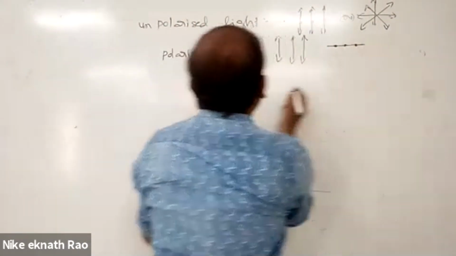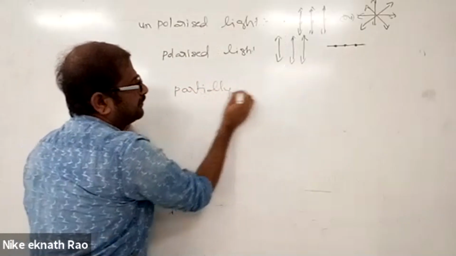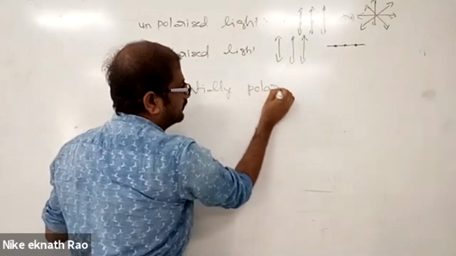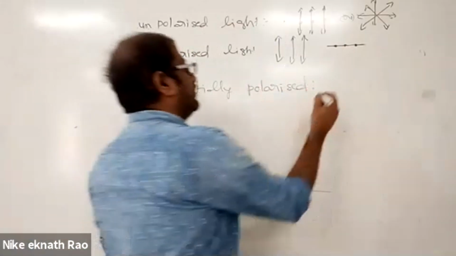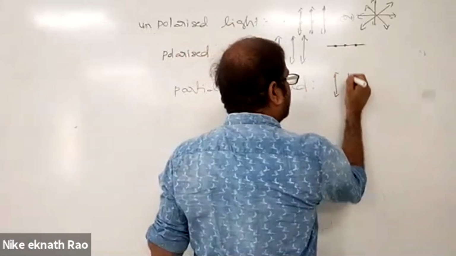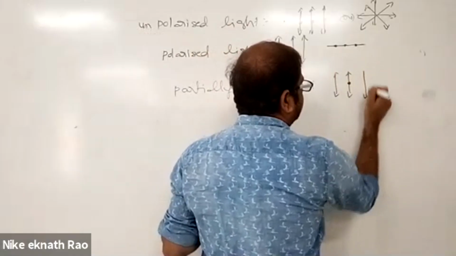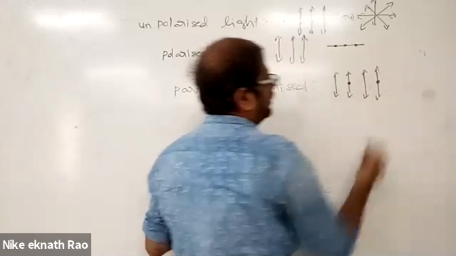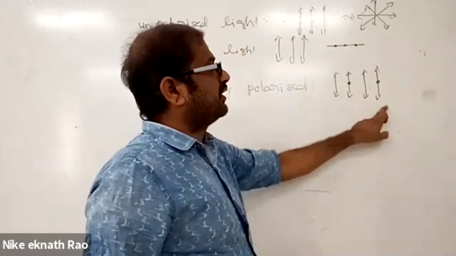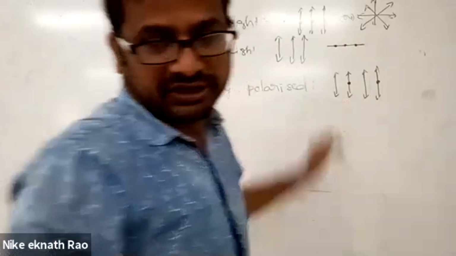That is called polarized light. Sometimes we have partially polarized light, which means it has both components: some components parallel to the plane, some components perpendicular to the plane. Some are ordinary components, some are confined components of the electric field vector. That is called partially polarized light.